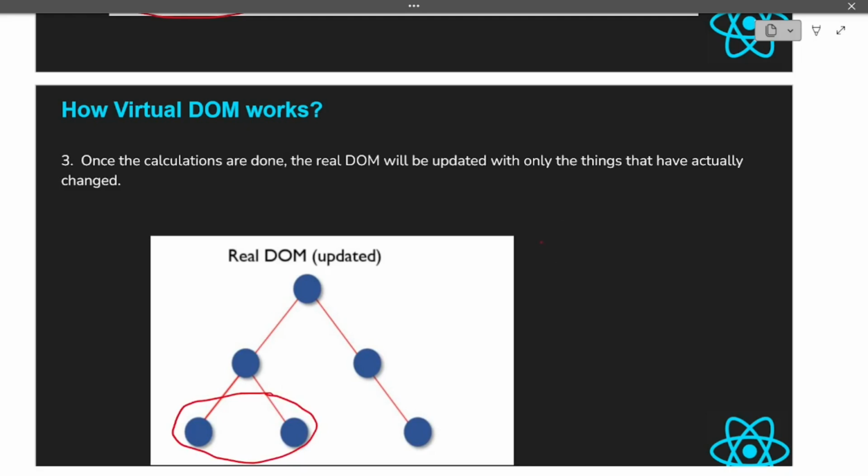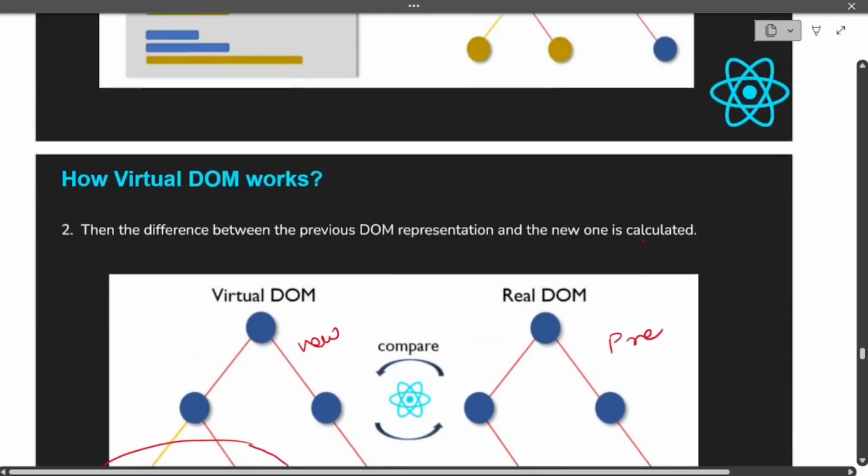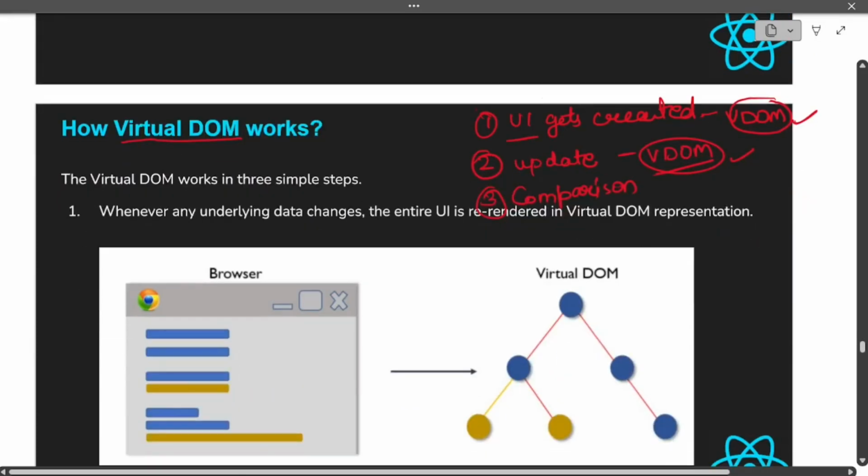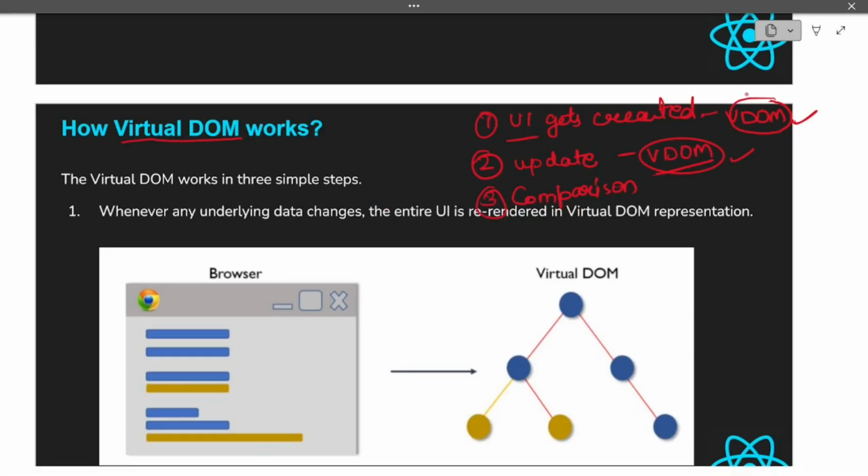And this last step is only called reconciliation. Okay, so let's quickly revise it so that you understand it better. First step: whenever the code changes for the first time, your virtual DOM representation will happen. Okay, a virtual DOM representation in memory will be created for the first time.